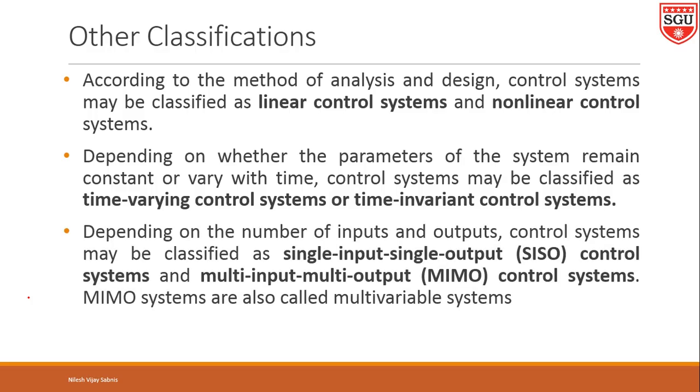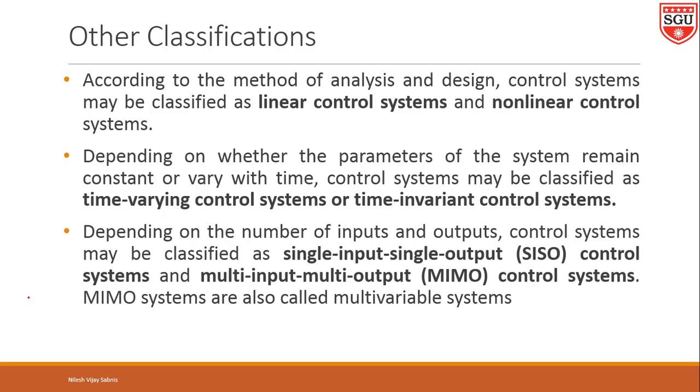Then, depending on the number of inputs and outputs, control system may be classified as single input single output SISO control system, and multi input multi output MIMO control system. MIMO systems are also called multivariable control systems.